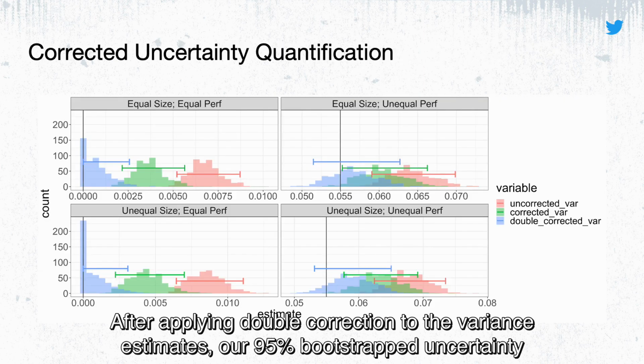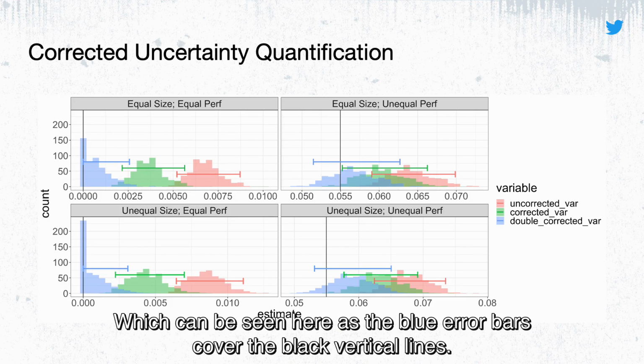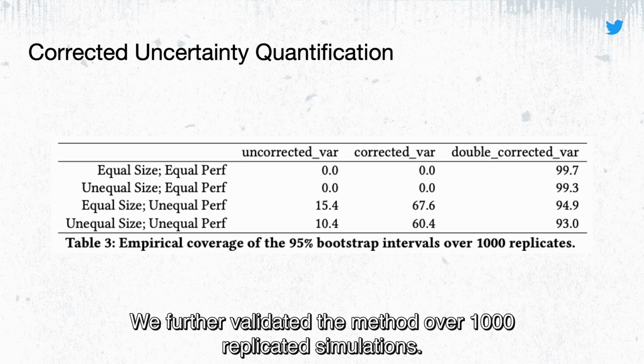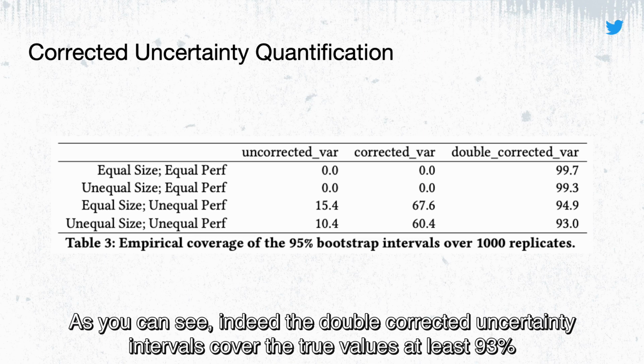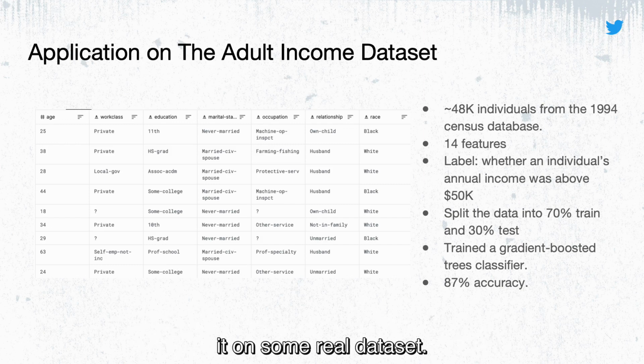After applying double correction to the variance estimates, our 95% bootstrap uncertainty intervals now cover the true between group performance variance, which can be seen here as the blue error bars cover the black vertical lines. We further validated the method over 1,000 replicated simulations, and as you can see, indeed the double corrected uncertainty intervals cover the true values at least 93% of the time. So great, now that we have an unbiased between group performance variance estimator, let's test it on some real dataset.